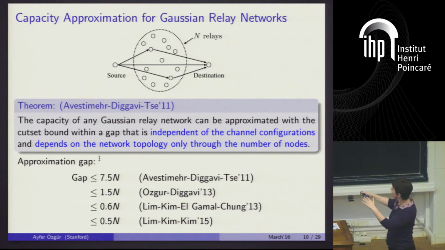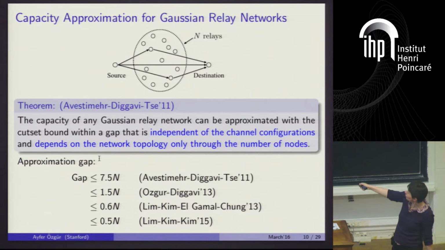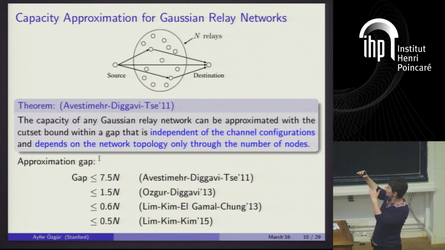And indeed, in their approximations, the gap depends on the underlying network only through the total number of nodes. In the first approximation they demonstrated, you can approximate the capacity of any Gaussian relay network with the Cutset bound within a gap smaller than 7.5 times the number of nodes in the network.